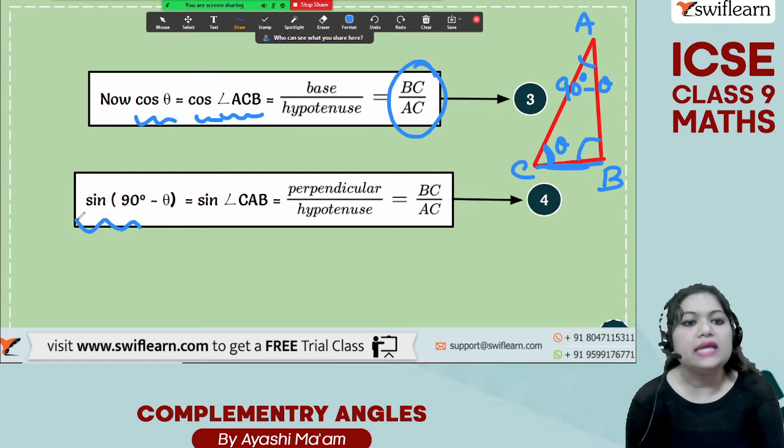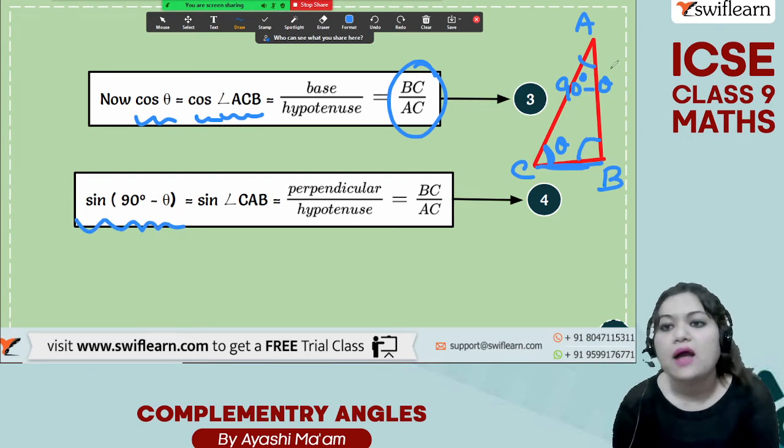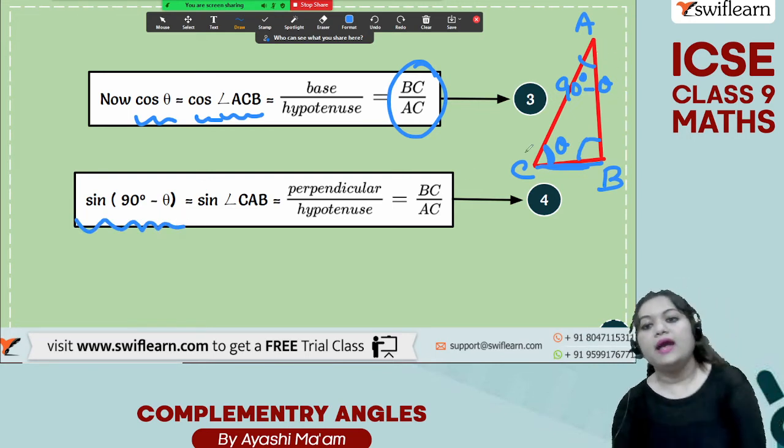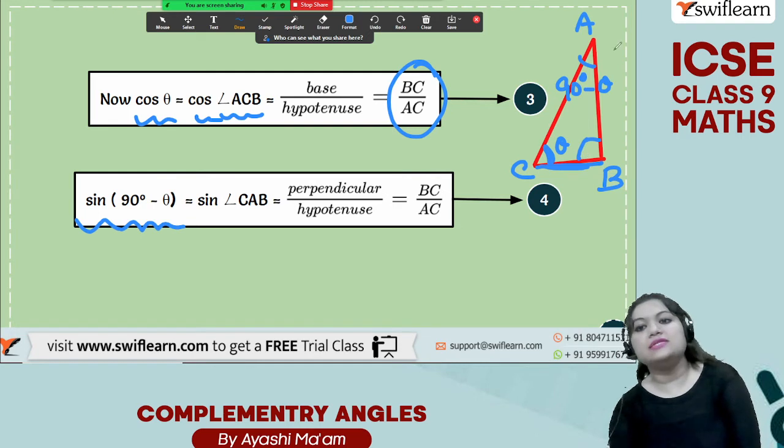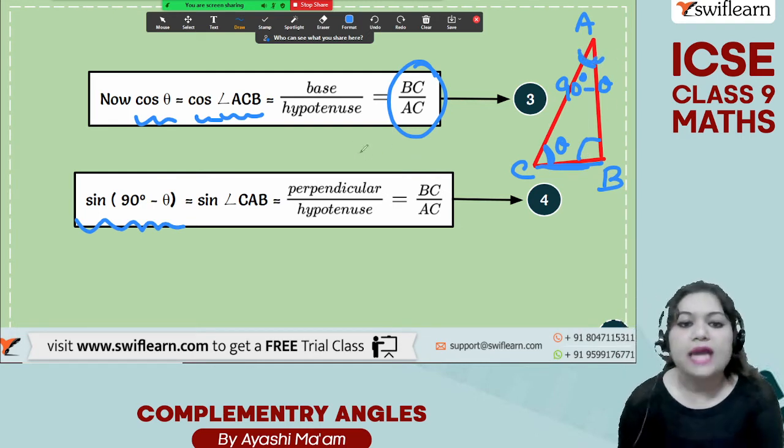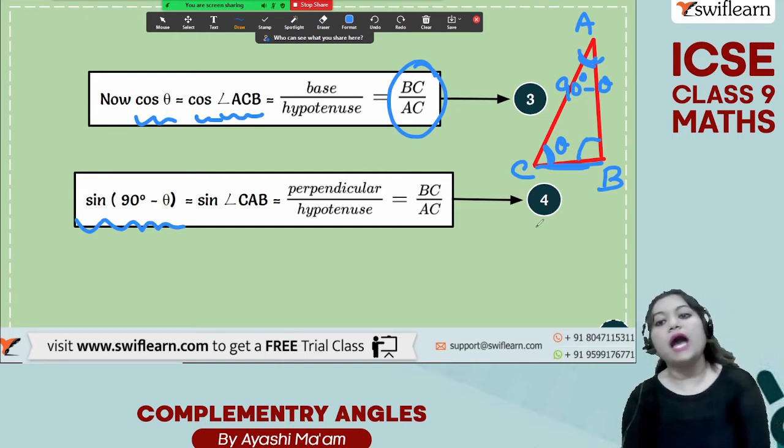Next, sine of 90 degree minus theta. That means sine of this angle A, angle CAB. Sine is equal to perpendicular by hypotenuse.